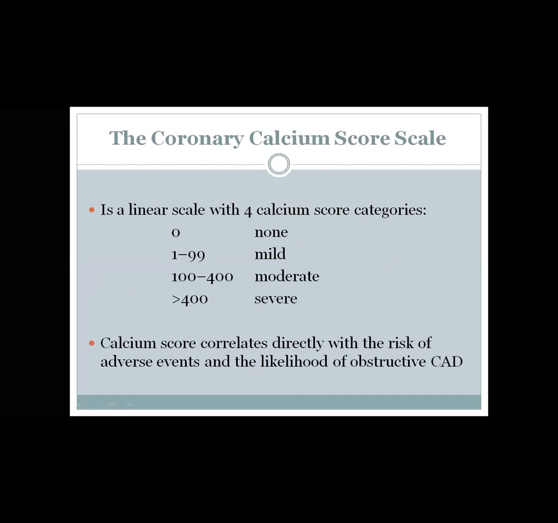Usually there is a scale for ranging or scaling the calcium score. 0 is none, 1 to 99 is considered mild, 100 to 400 moderate, more than 400 severe. But the most important and precise scale depends on the age and gender cohort, and this is usually done in centile. Also, it depends on the ethnic group. Each ethnic group has its own percentile for age and gender match cohort.